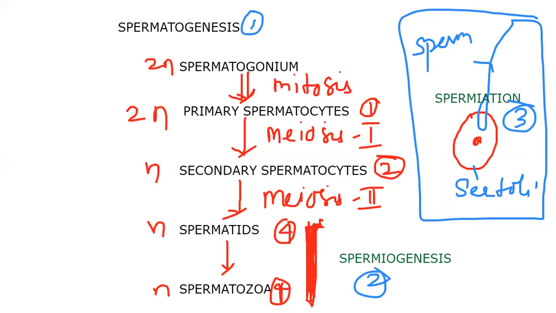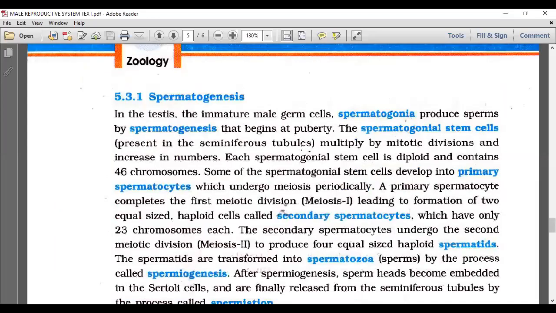Okay, now I think you will understand better if I say it from the beginning. Let me give the conclusion here. Spermatogenesis: in the testes, the immature male germ cells, spermatogonia, produce sperms by a process called spermatogenesis that begins at puberty. The spermatogonial stem cells present in the seminiferous tubule multiply by mitotic division. Mitotic division, that is to be remembered, increases the number. Each spermatogonial cell is diploid. Their status is going to be the question. And they contain 46 chromosomes. That is the general issue, we know.